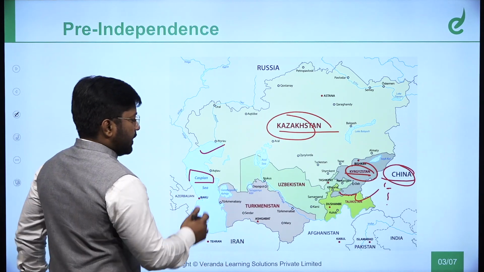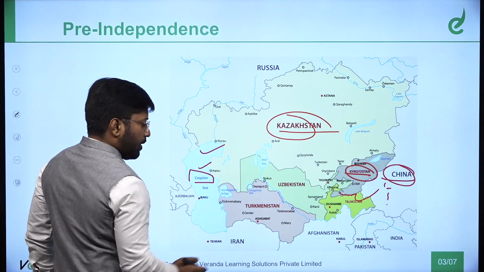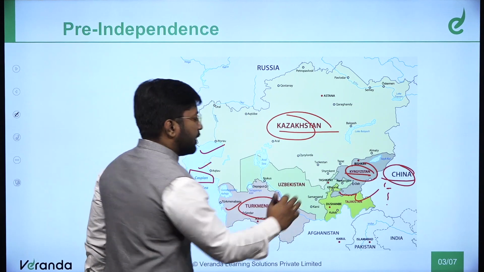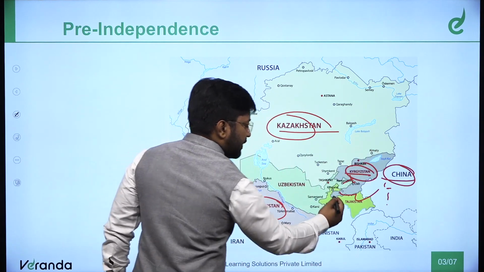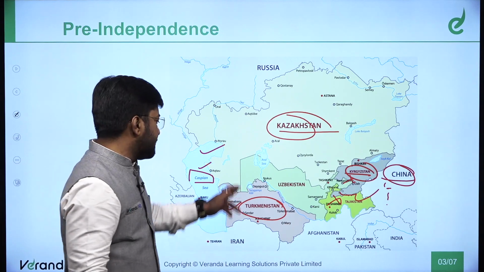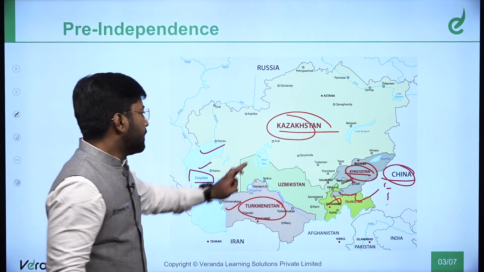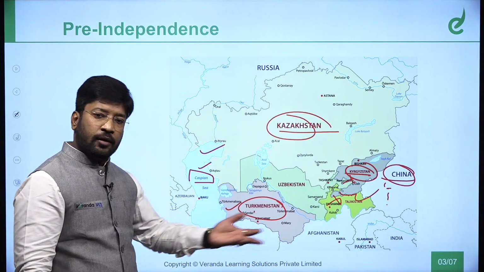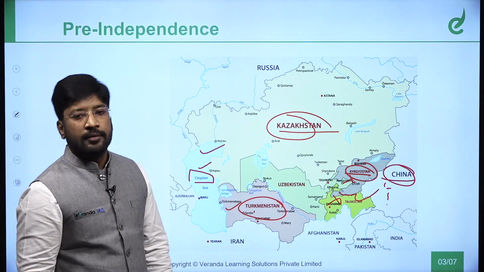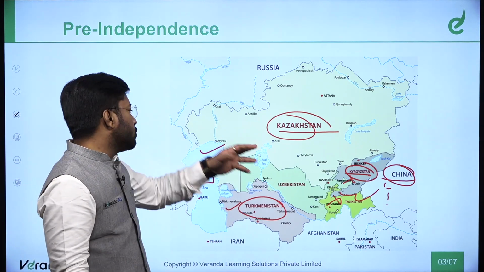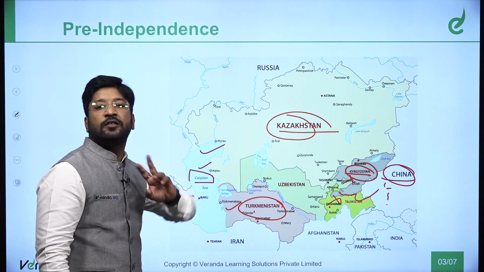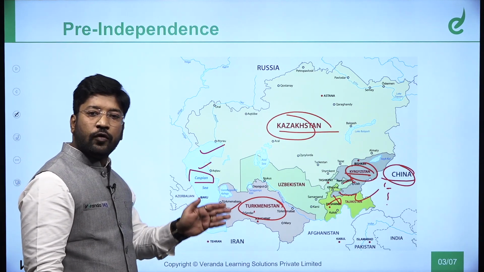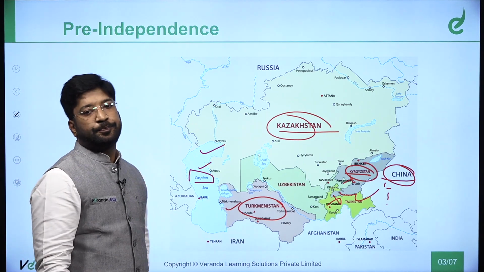The point is, Kazakhstan is touching the Caspian Sea. Then Turkmenistan is touching it too. Is Uzbekistan touching? No. Kyrgyzstan? No. Tajikistan? No. Only 2 countries, Kazakhstan and Turkmenistan. Kazakhstan, Mazak, Astana. Turkmenistan, the Turks have now turned old, Ashgabat. Now you can remember like this. So these 2 countries are near the Caspian Sea. This is the second most important question: which of the following countries surround the Caspian Sea? The Caspian Sea is a rich resource of oil and natural gas.